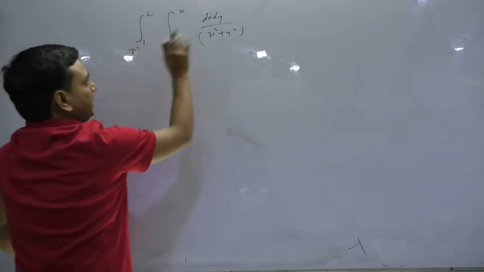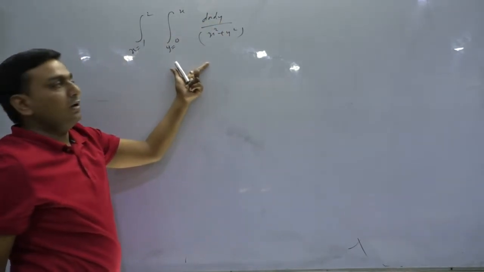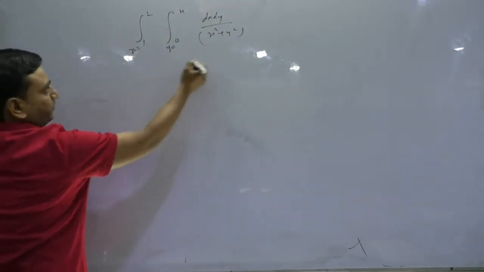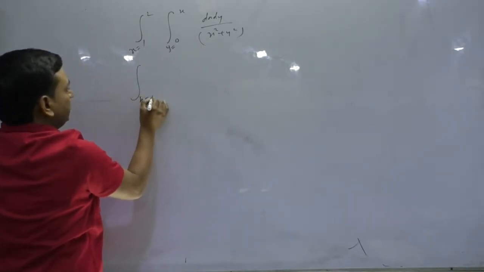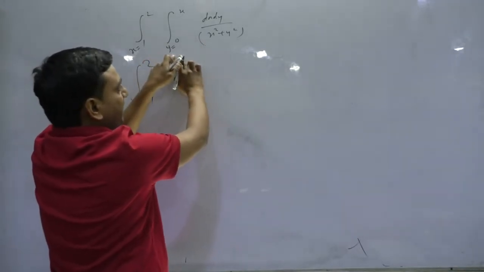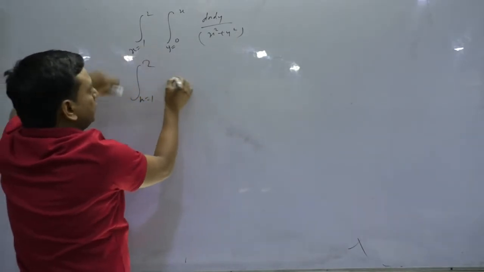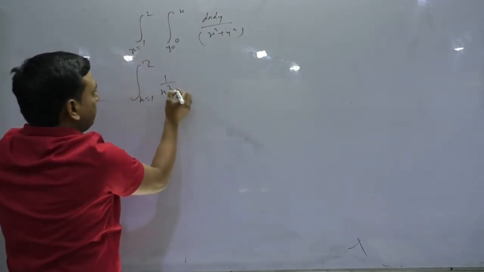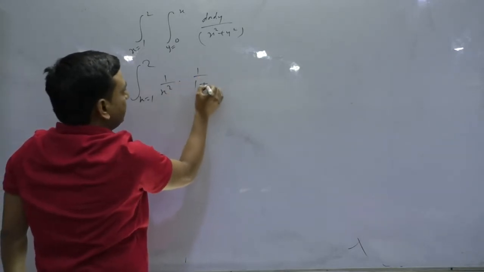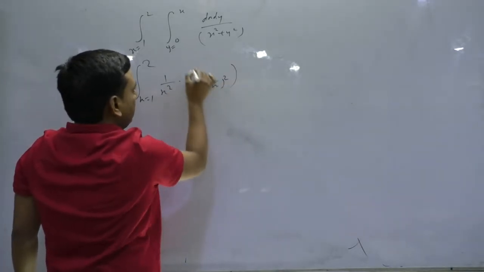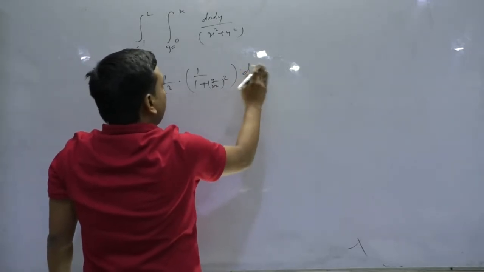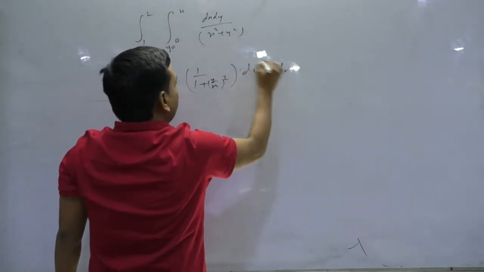Suppose that one way you are able to calculate this integral: x goes from 1 to 2, and we integrate with respect to y, so y is the variable and x is just a constant. So 1 upon x square is just a constant, and you can write it as 1 upon 1 plus y whole square into dy, into dx.